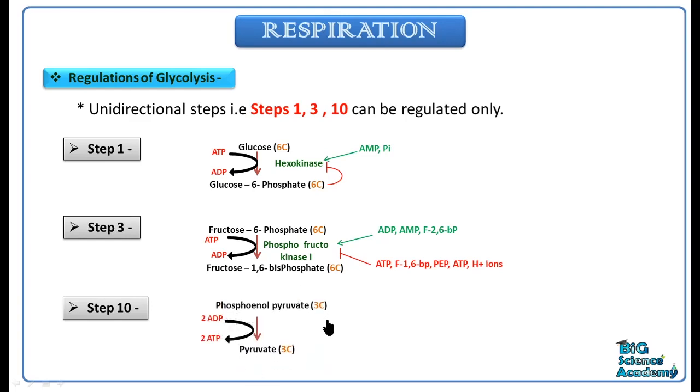In the 10th step, phosphoenol pyruvate is converted into pyruvate, and here the enzyme was pyruvate kinase. It was positively regulated by adenosine diphosphate, glucose 6-phosphate and fructose 6-phosphate. All these compounds are the product of previous reactions, that is glucose 6-phosphate, fructose 6-phosphate. And the inhibitors are ATP, acetyl-CoA, alanine, malate, citrate and 2-oxoglutarate. These molecules are the products of citric acid cycle, and citric acid cycle products can regulate the glycolysis reaction.